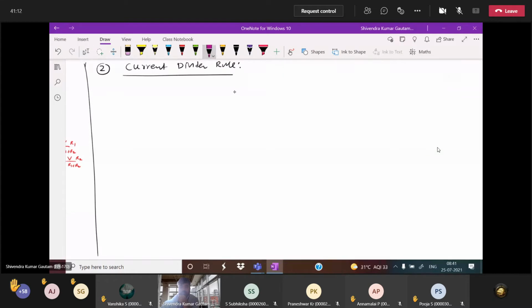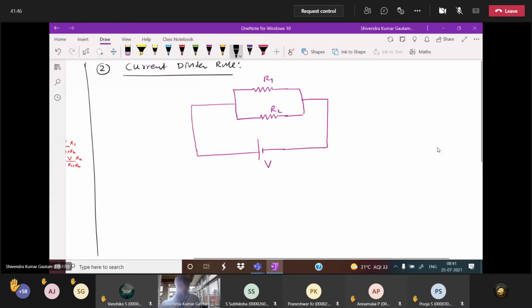Suppose you have two resistors. This is one resistor R1, this is R2, and this is the potential V. Now tell me, if the total current is supplied by the battery or cell, I current, then you know the current will divide here in parallel. Current will divide or not? Yes, sir. Here I1 and here I2.